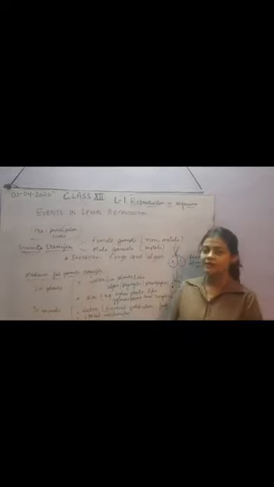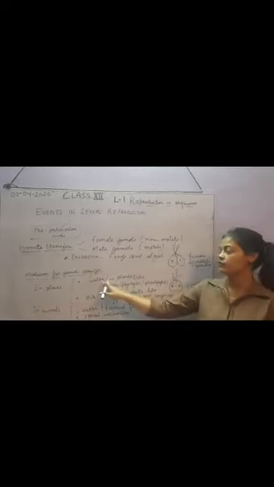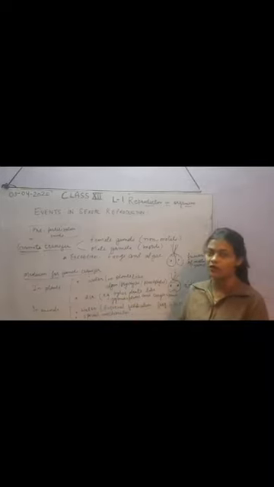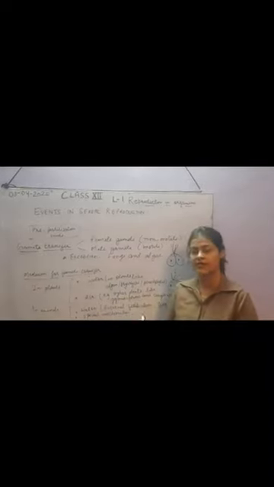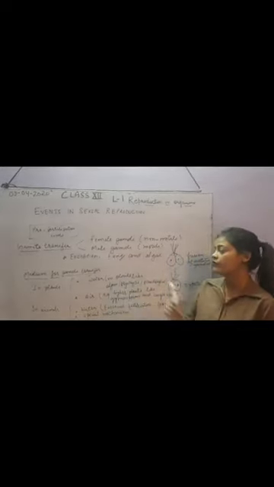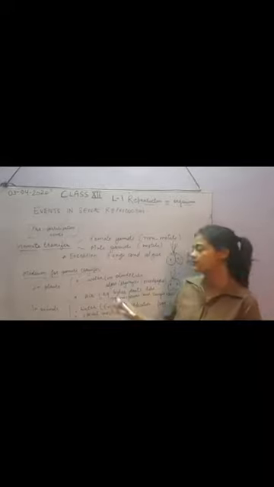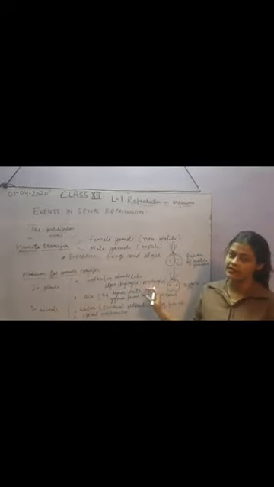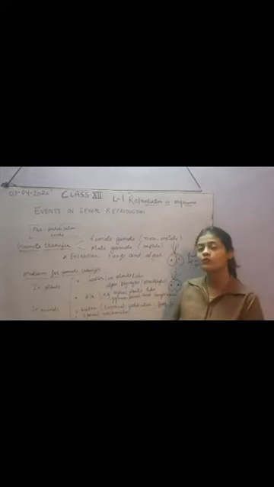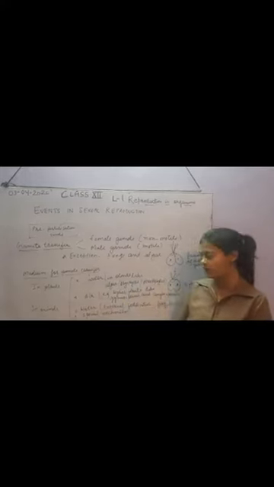So what will be the medium for the transfer of male gametes towards the female gamete? In case of plants, water can be a medium. Through water, the male gametes can swim towards the female gametes. In lower plants, simple plants like algae, bryophytes and pteridophytes, the male gametes transfer to the female gametes through water.